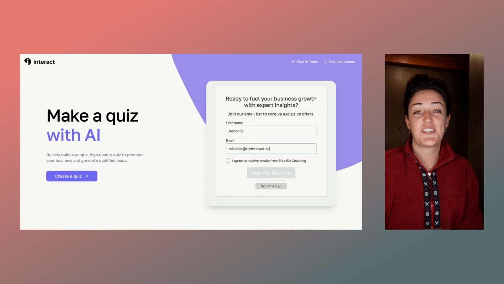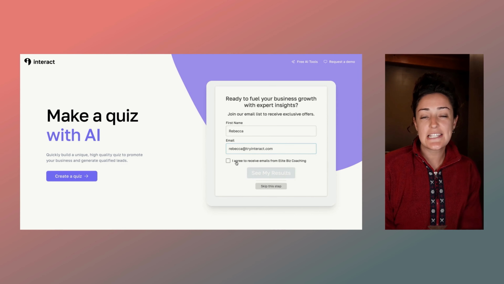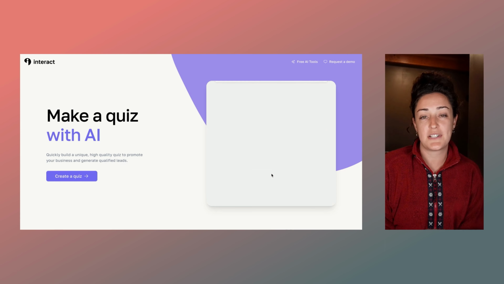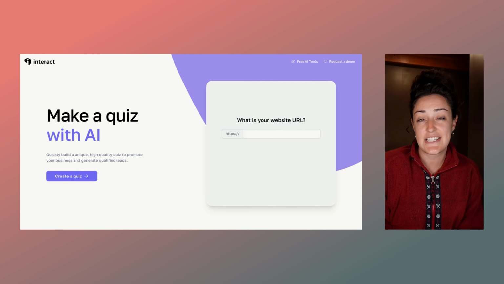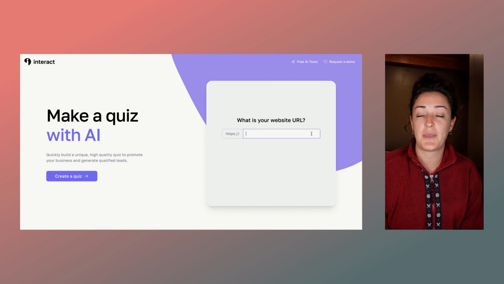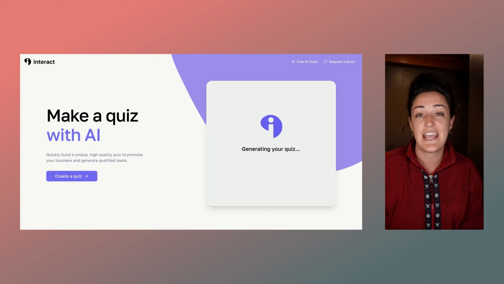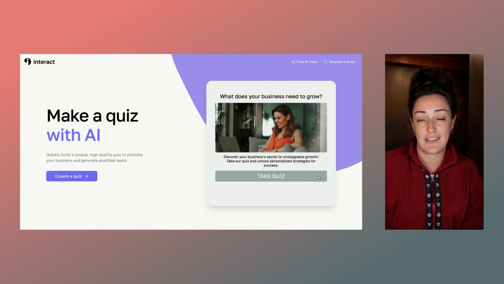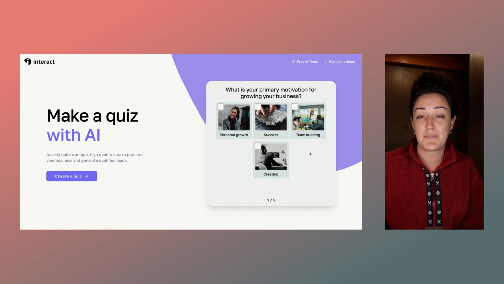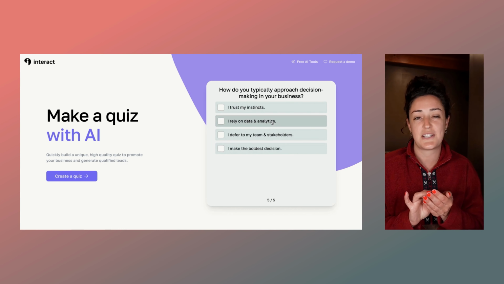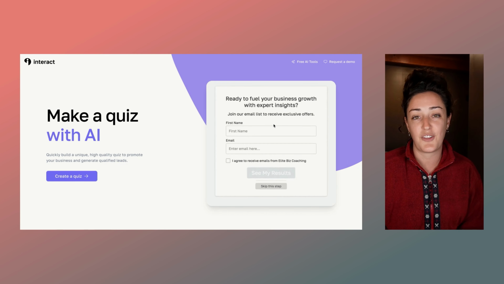But don't just get started. Launch your quiz. Quizzes convert at an average of 40%. That's 4 out of every 10 visitors coming to your website that will become email subscribers that you can learn more about, segment into different sections of your business, and ultimately make more sales by growing your list and giving people very specific resources and offerings that they are looking for based on what they've told you in their quiz.